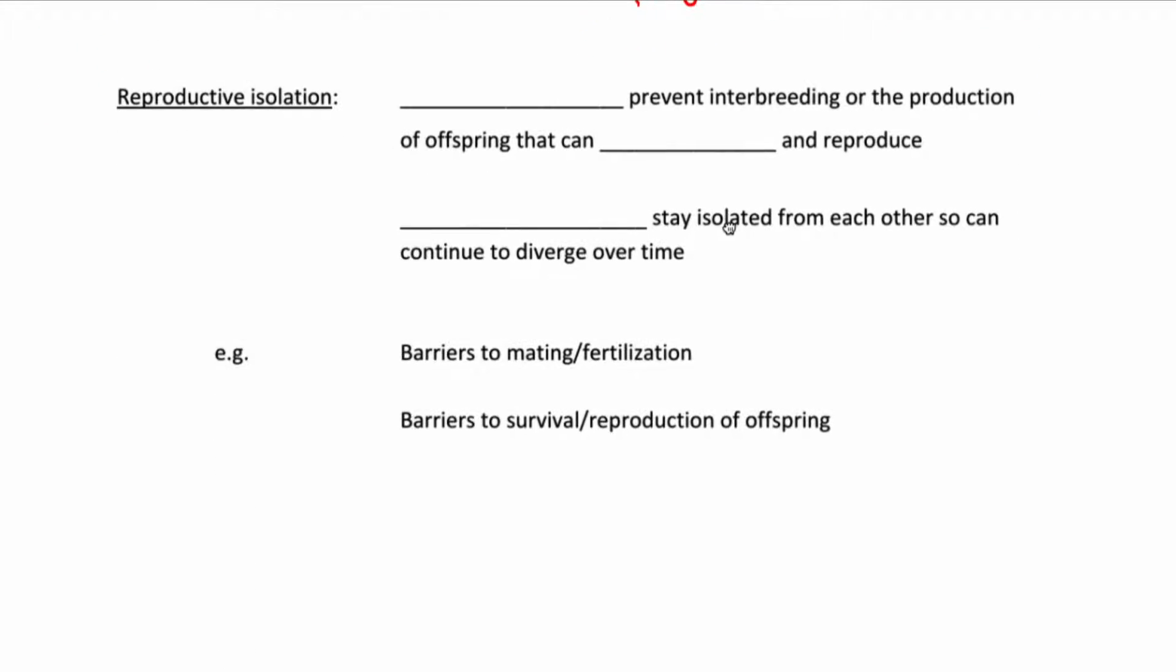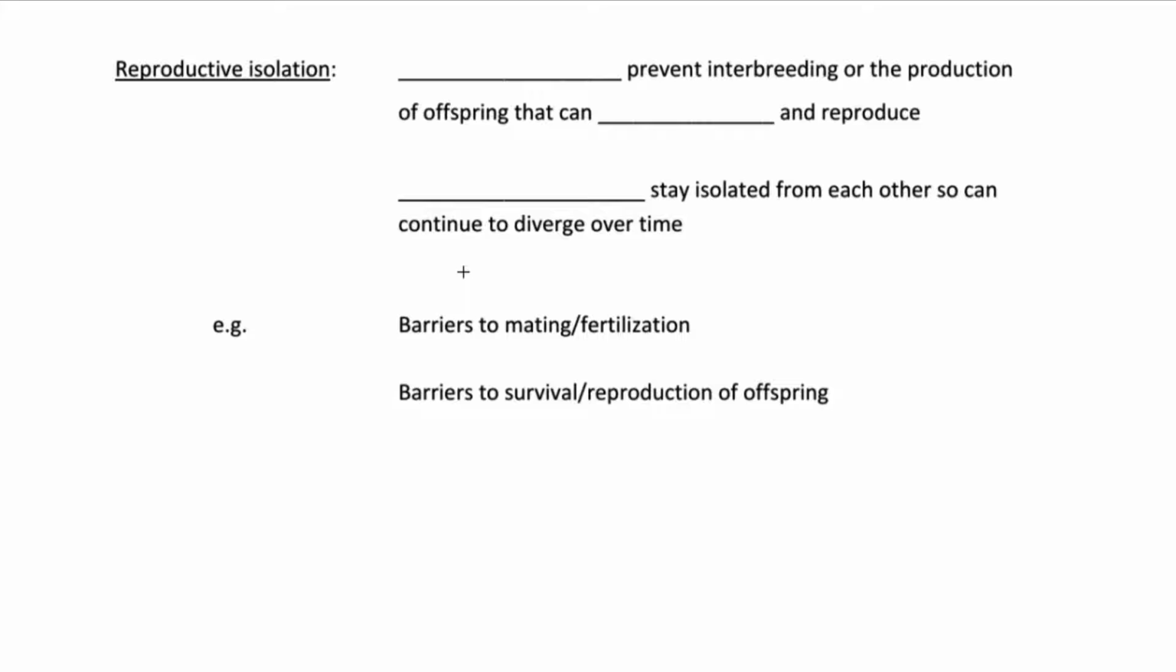Let's focus a bit more on this concept of reproductive isolation because it's so central to the process of how species arise. Reproductive isolation refers to barriers that prevent interbreeding or the production of offspring that can survive and reproduce. Again, this is like our definition, our biological species concept. The idea here is that gene pools stay isolated from each other so that they can continue to diverge over time. And note that when we're talking about barriers here, we're talking about biological barriers, not just geographic barriers. It can include geographic barriers as well.